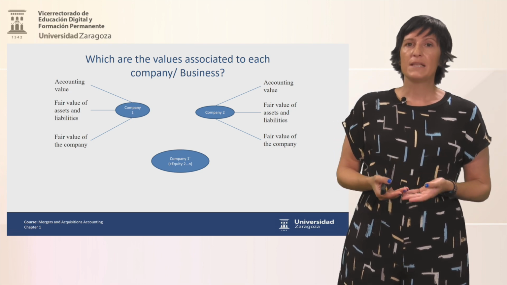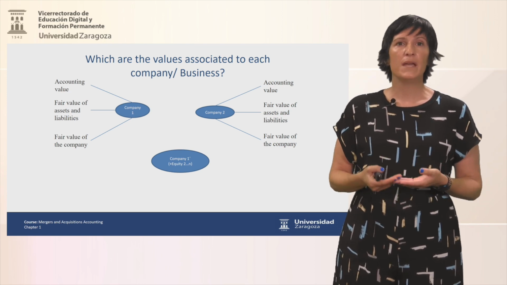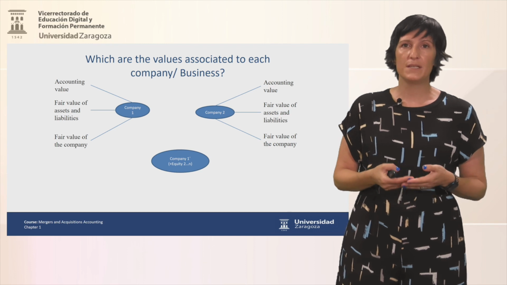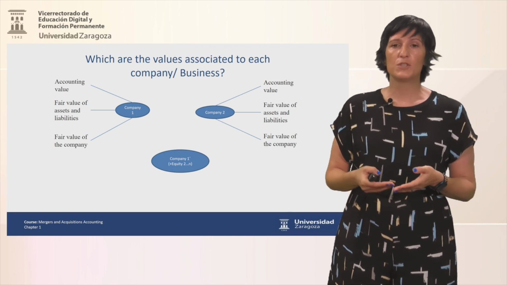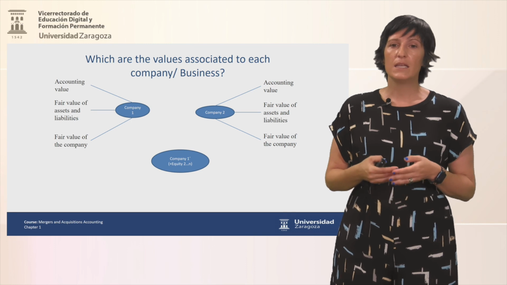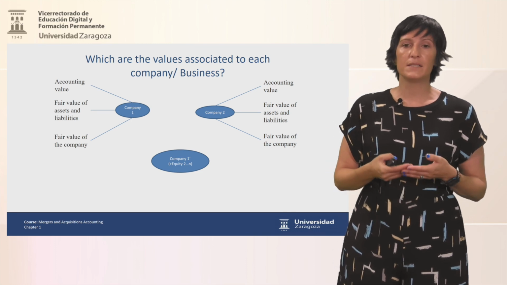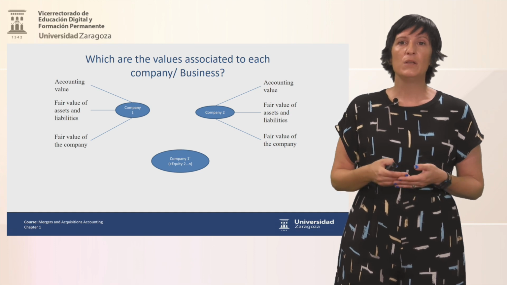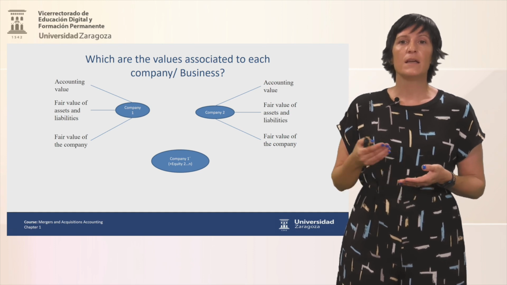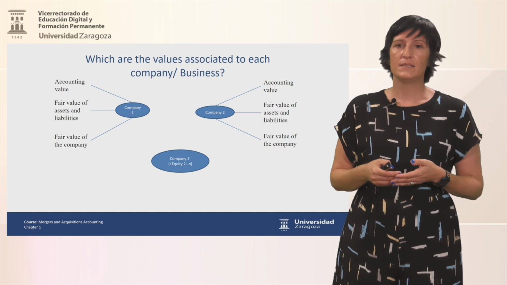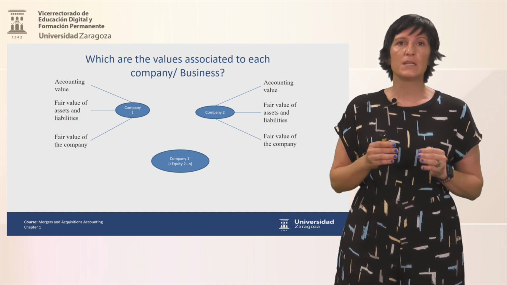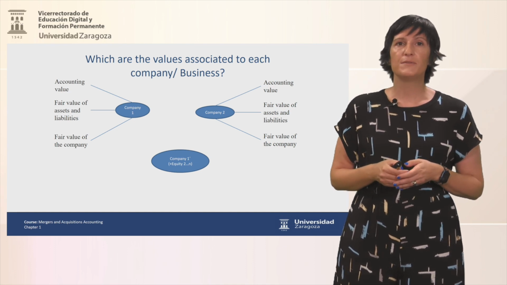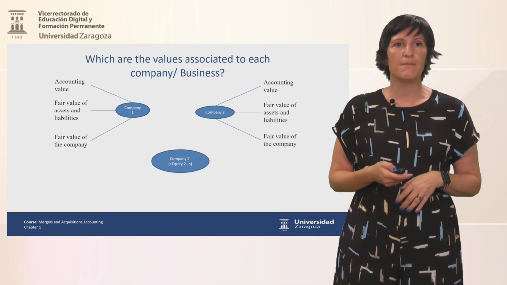In those companies that are listed, the main measure to obtain this fair value will be the quotation of the shares. And if for any company listed in the stock exchange we look at the accounting value, we will realize that it's much lower than the fair value of the company. And usually in between, we have the fair value of the assets and liabilities.